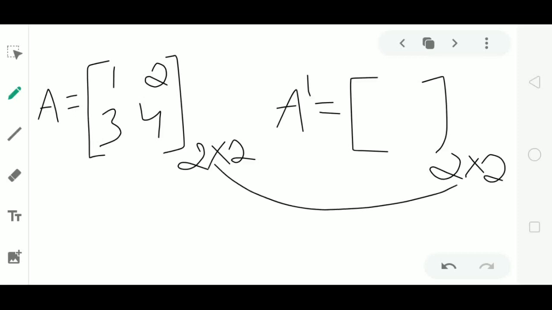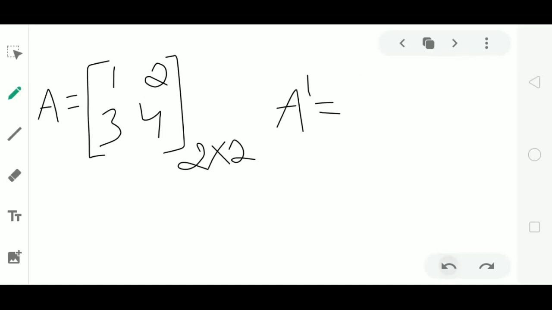As the matrix A has an equal number of rows and columns, even after interchanging the rows and columns, the order remains the same. Now in this case, there is a possibility of getting the equality of two matrices. So when will there be the possibility of satisfying the condition? Only when the given matrix is a square matrix. So we say that only a square matrix can form a symmetric matrix.